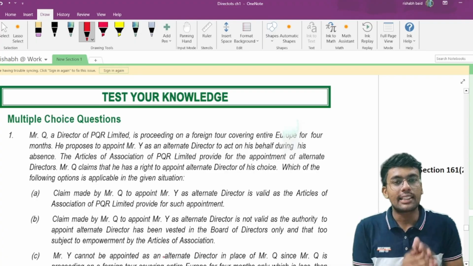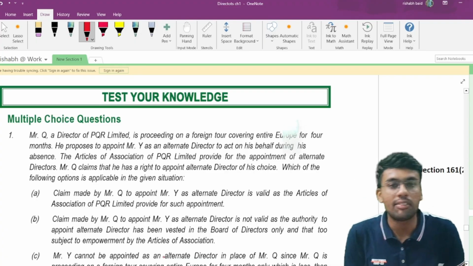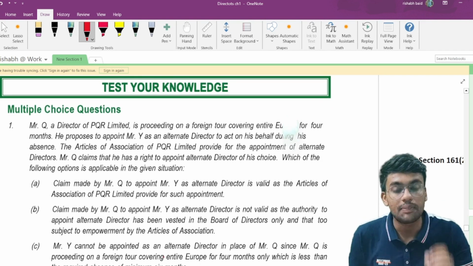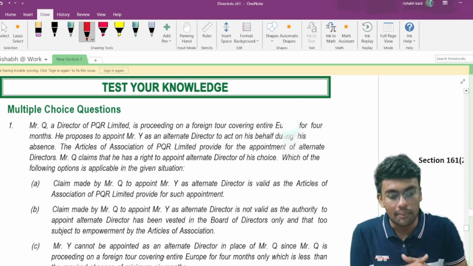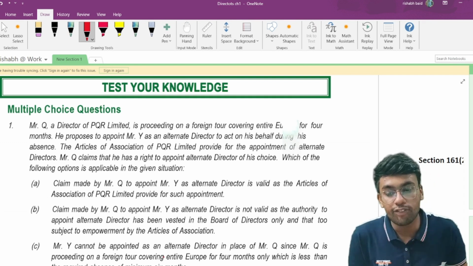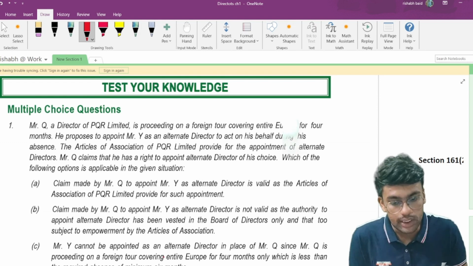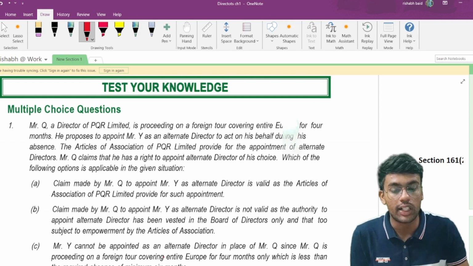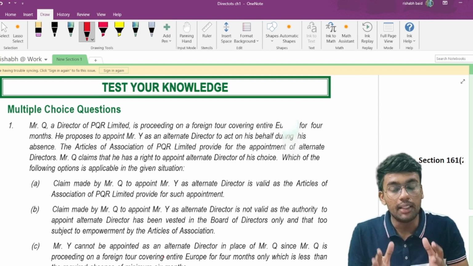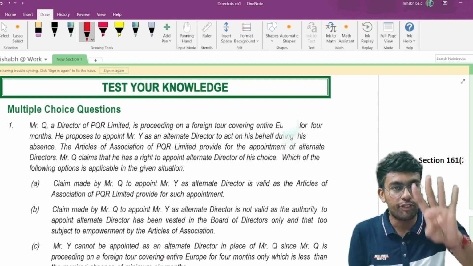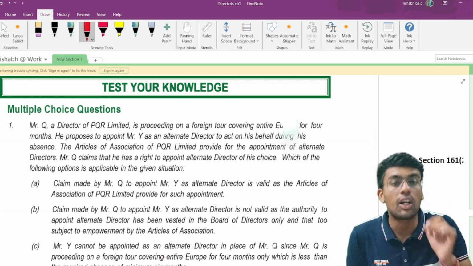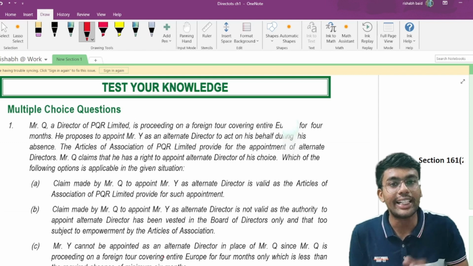So now let us discuss your Test Your Knowledge question number 1, which is basically your MCQ part. In the first question it says this: Mr. Q, who is a director of PQR Limited, is proceeding on a foreign tour covering entire Europe for 4 months. Now he proposes to appoint Mr. Y as an alternate director to act on his behalf during his absence. Matlab, Mr. Q is going abroad for 4 months, and during those 4 months he wanted to appoint a person called Mr. Y as an alternate director.